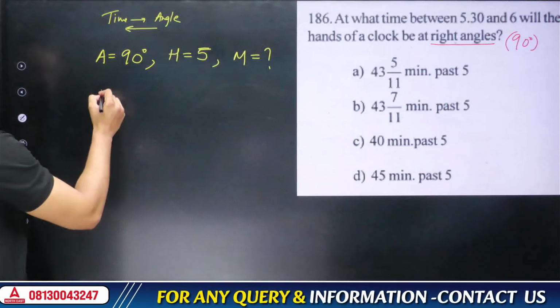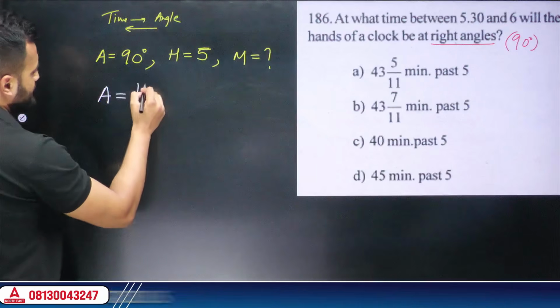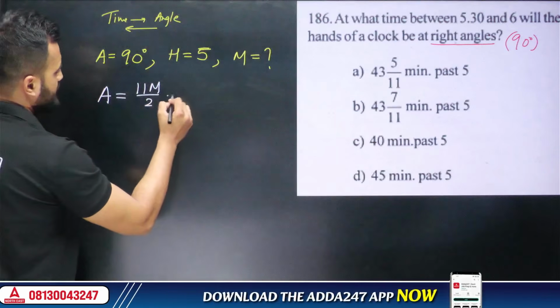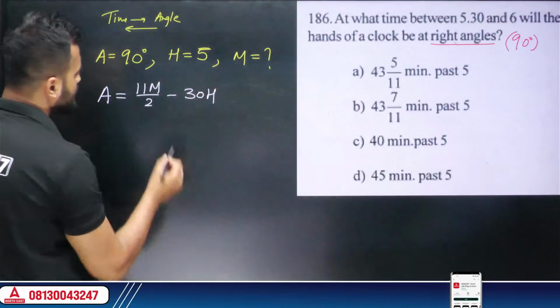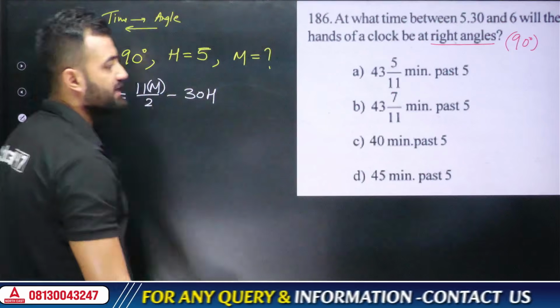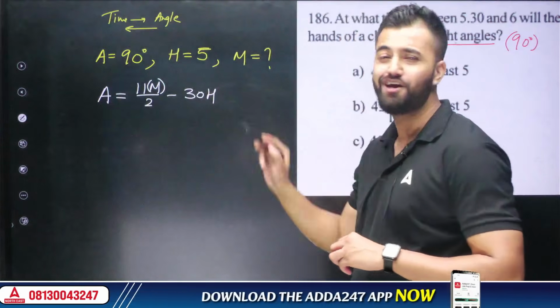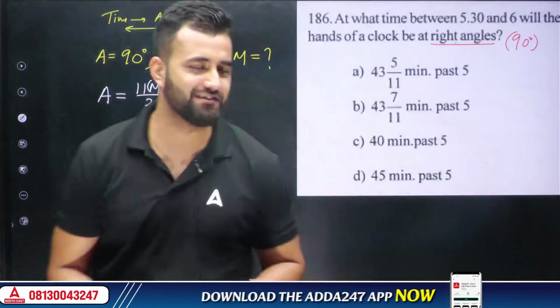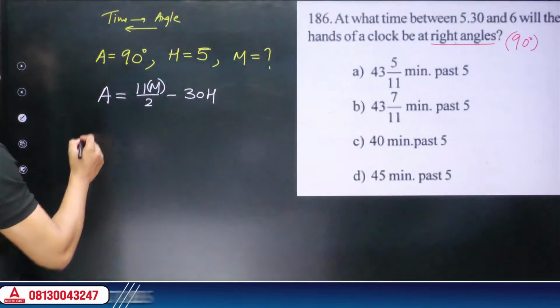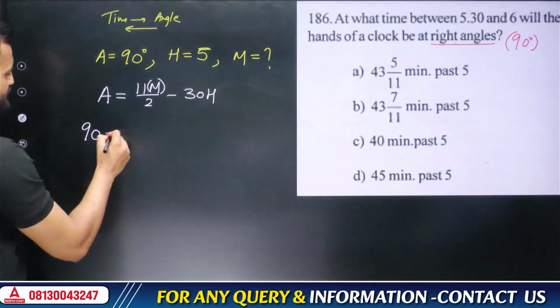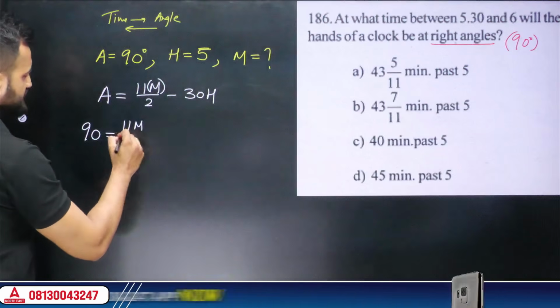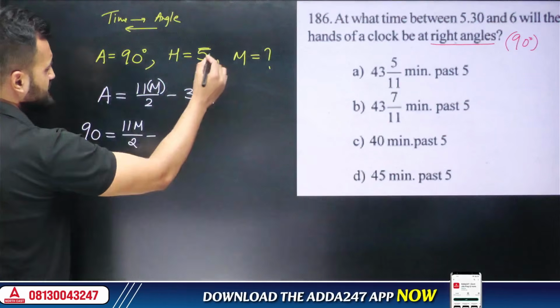What was the formula? Angle is equal to 11m divided by 2 minus 30h. Yes, this is what we are interested in finding in this particular case because we already have an angle and we already have the hour. Let's put the values and get the answer. So firstly, if I put the angle to be 90, this will be 11m divided by 2 minus 30 into h, and I am putting 5.